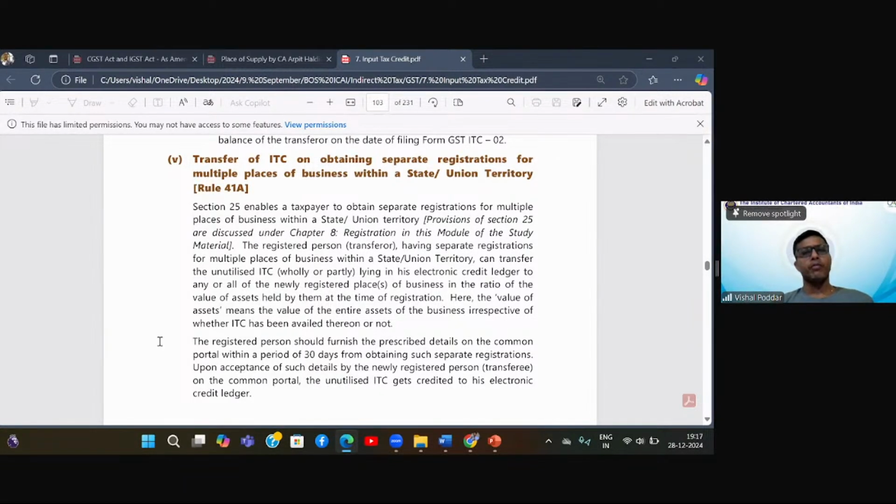Now we come to a very interesting provision, Rule 41A. What is this 41A dealing with? Let us understand. Now, it is also something like what we studied just above. That is why they have used the word 41A, because it is similar to the above provision.